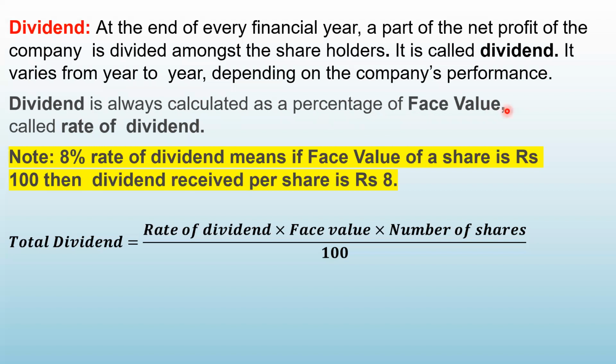What is face value? It is the value of one share of the company. And the dividend is calculated on that face value. It is called the rate of dividend. So for example, 8% rate of dividend. Suppose a company declares the rate of dividend as 8%. What is the meaning of that? So 8% dividend means if the face value is 100, then the dividend received per share is rupees 8. So let me give you an example here.